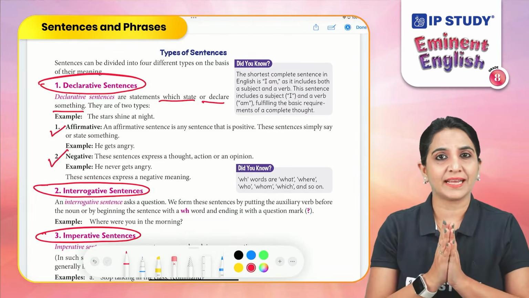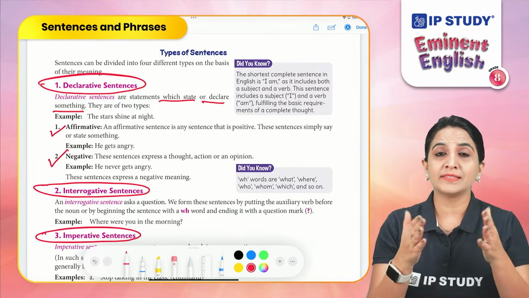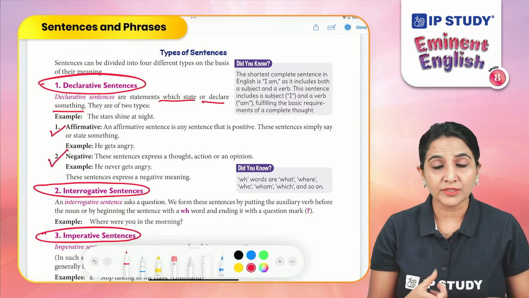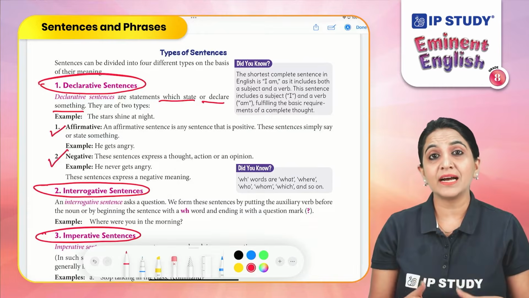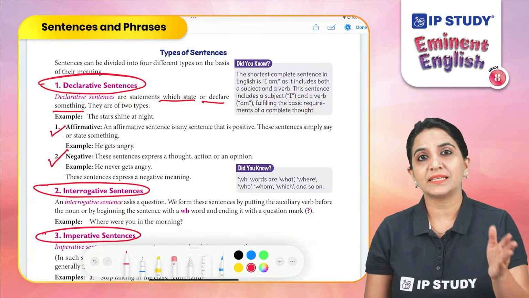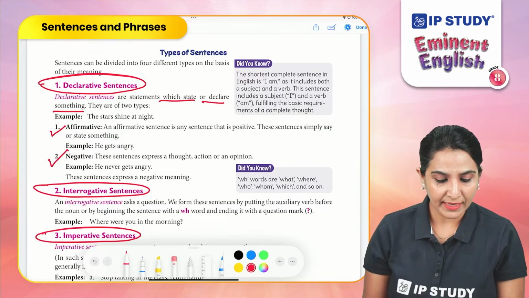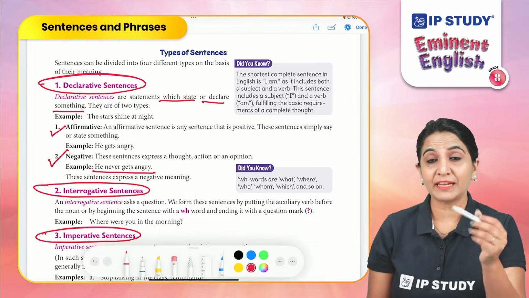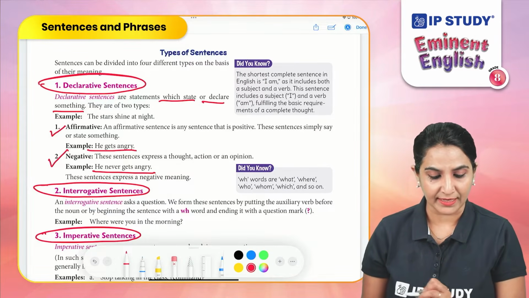But what are negative sentences? Negative sentences are the sentences where we use words like not, don't, never. That means they are declaring something, but they are in negative. For example, he never gets angry. So if we look at the affirmative declarative sentence, he gets angry.